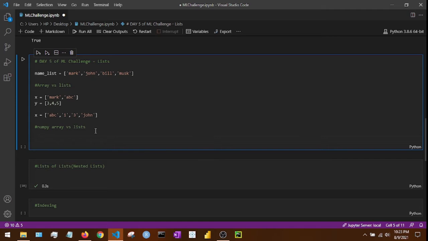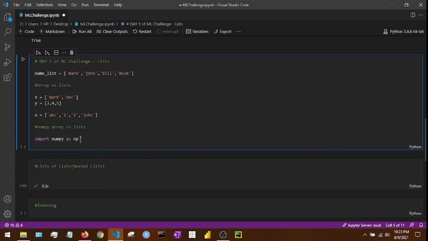The major difference between NumPy array and lists is that lists are a core part of Python. Right now I'm declaring a list and I don't need to import any library, but with NumPy array I need to import the NumPy library like this: import numpy as np. This imports the NumPy library with the alias np.